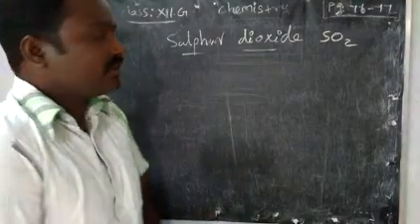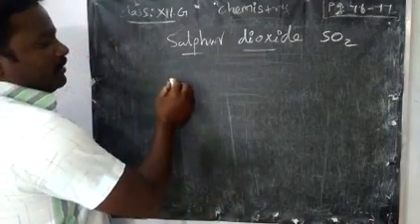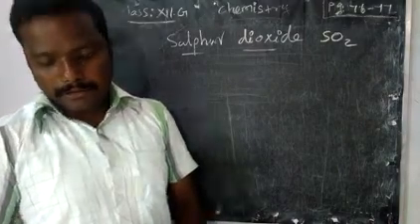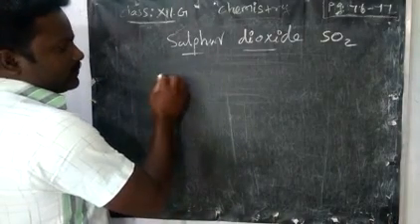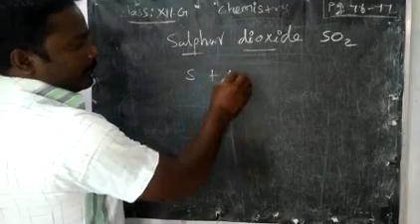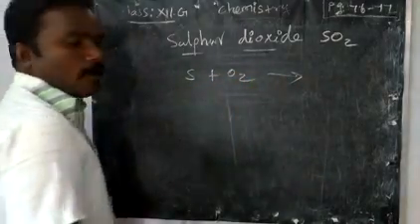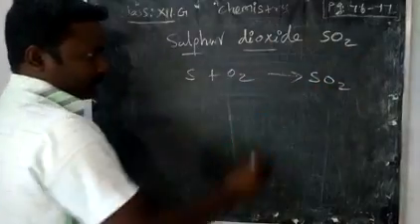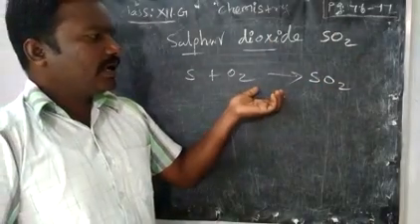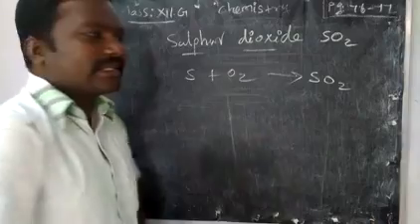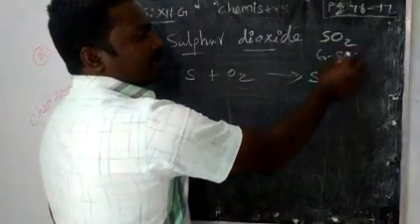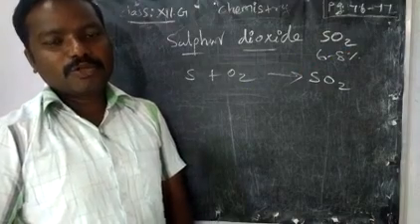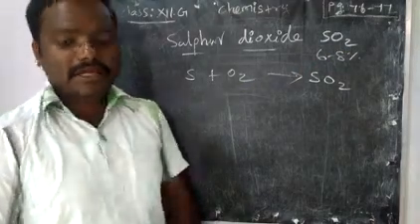First we can prepare it from sulfur by burning sulfur in the presence of air. In this process, sulfur is burned with oxygen and it will produce sulfur dioxide. We will get only 6 to 8 percent of the sulfur converted into sulfur dioxide, so we may not expect more yield here.